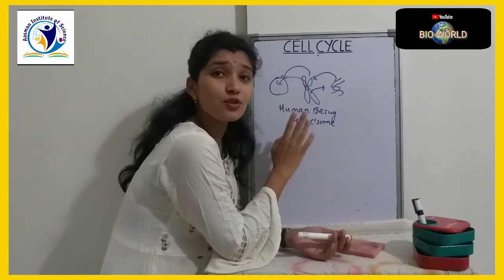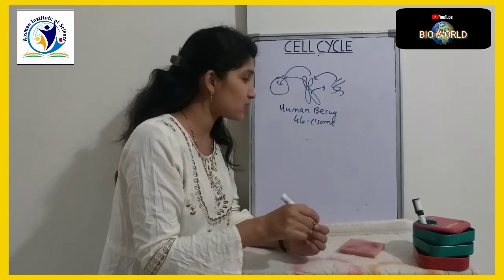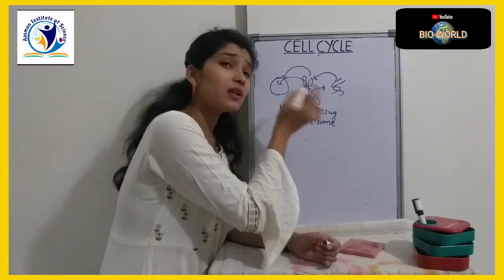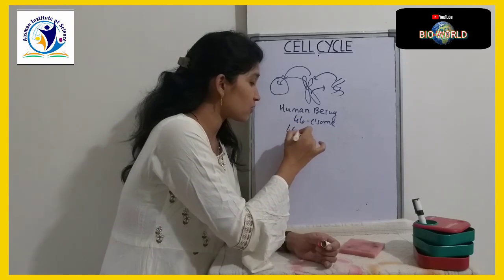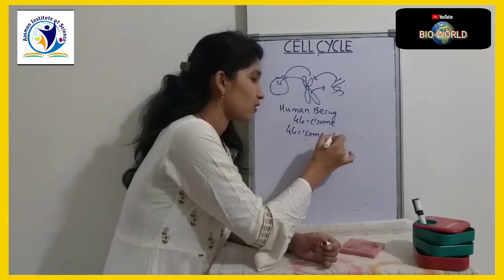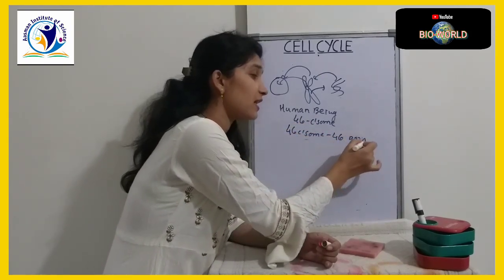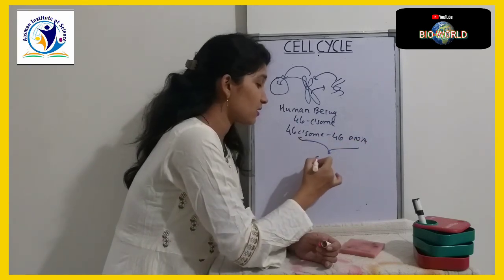A single cell consists of 46 chromosomes, and one chromosome contains one DNA, meaning 46 chromosomes contain 46 DNA, and this is about a single cell.